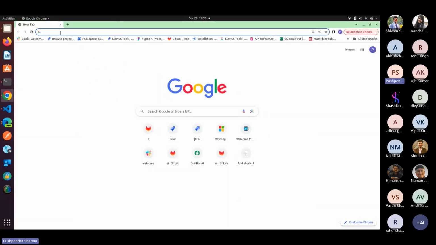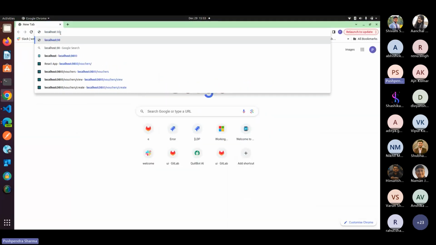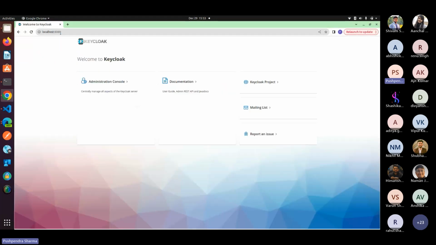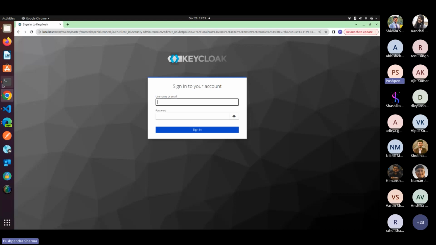Let me access the Keycloak server. To access it, I just enter localhost port 8080, and we have the admin console to manage all the Keycloak server operations.